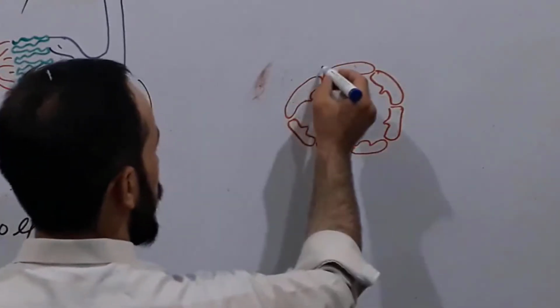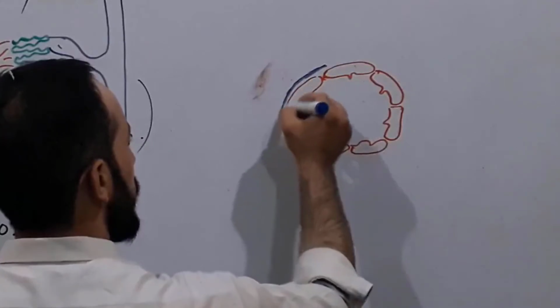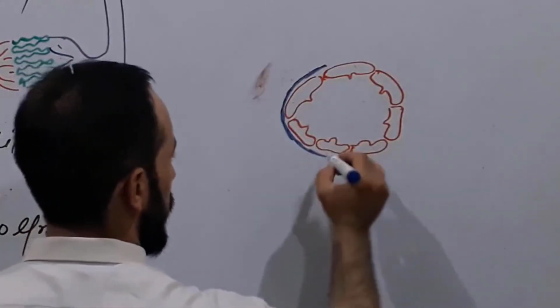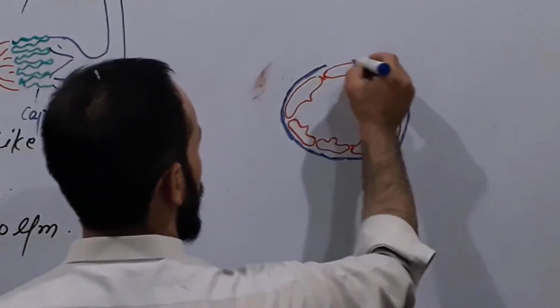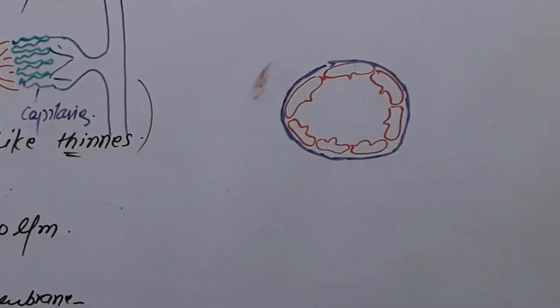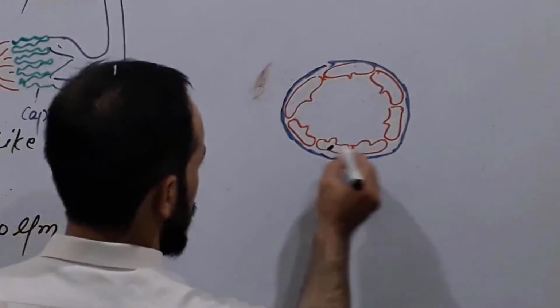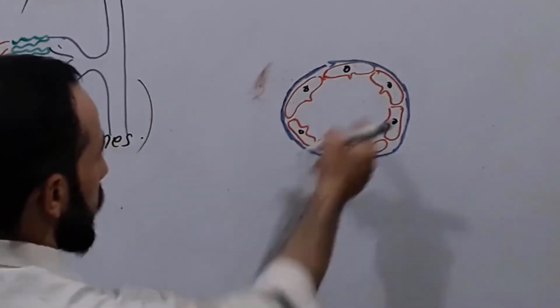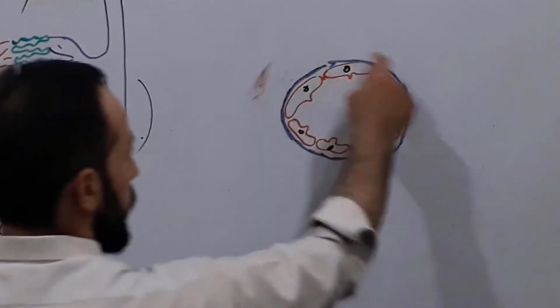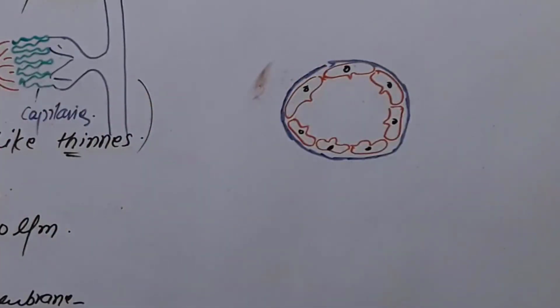Then below the endothelial cells there is the basement membrane. This is our basement membrane, right? I'm trying to make it very simple. These are endothelial cells. Then beneath them there is the basement membrane.